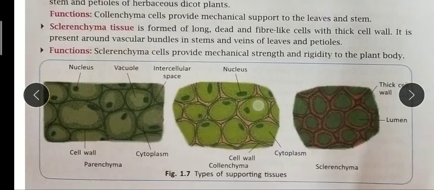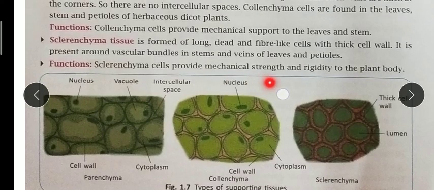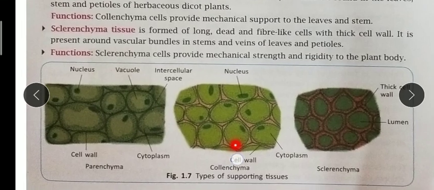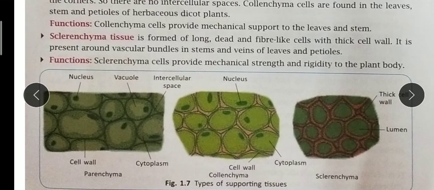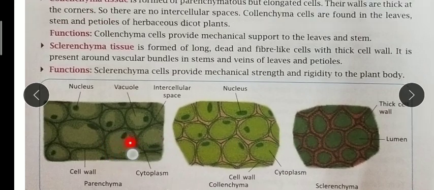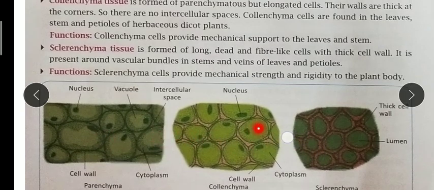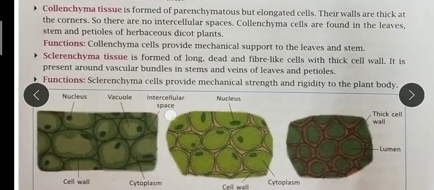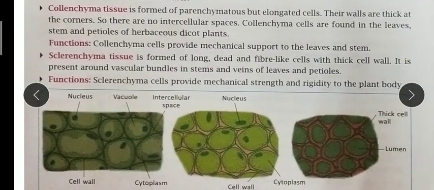Now, sclerenchyma provides mechanical strength. It also provides rigidity and hardness to the plant body, so that plants will not fall down on the ground. They will stand straight against the wind currents and wind flow. Here you can see the figure is given, and the diagram is labeled. You can see the difference: some are oval shapes, some are polygonal shapes. Some have a thick cell wall, some have intercellular space, and some do not have intercellular space.